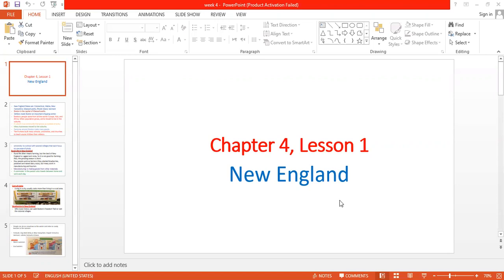And the middle part, or the middle region, is called the middle colonies. And the third part, or the south part, is called the southern colonies. Okay, today we're gonna take the northern part, which is called New England. Okay, let's start.